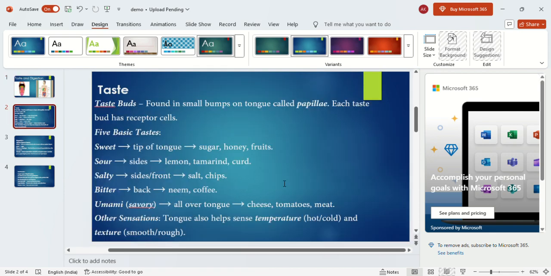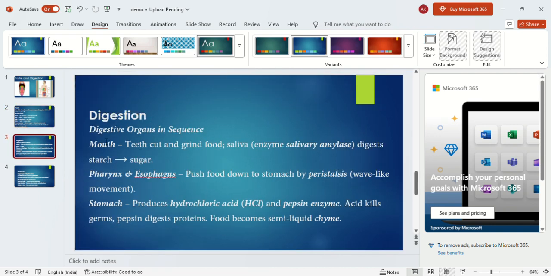And next, other sensations. The tongue not only senses the taste of the food, but also the temperature and also the texture. Temperature is whether it is cold or hot. Next one is digestion. What is meant by digestion? Digestion is the process of breaking down the food into smaller particles.